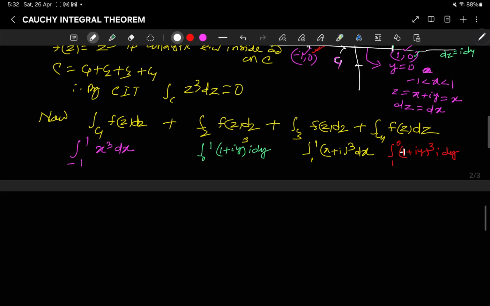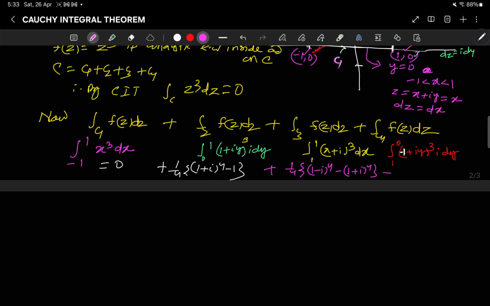Now if you evaluate this integral, this is equal to 0, and plus this will give you, if you simplify it, 1 by 4 of (1 plus i) to the power 4 minus 1, and here this will give you 1 by 4 of (1 minus i) to the power 4 minus (1 plus i) to the power 4.